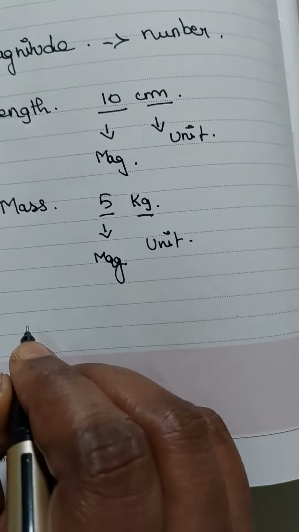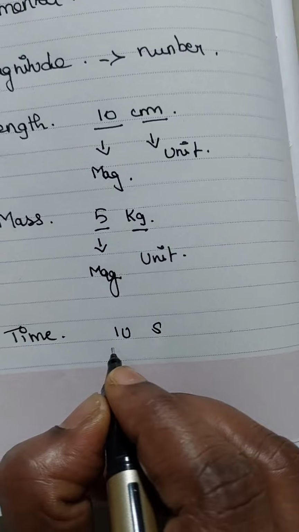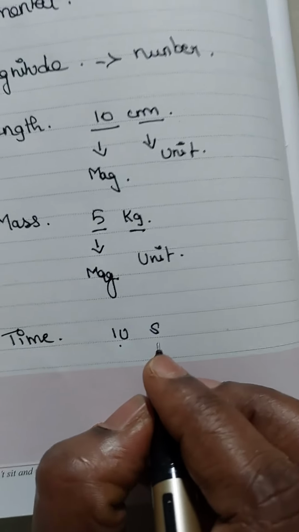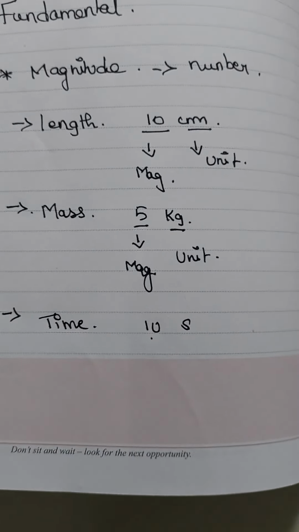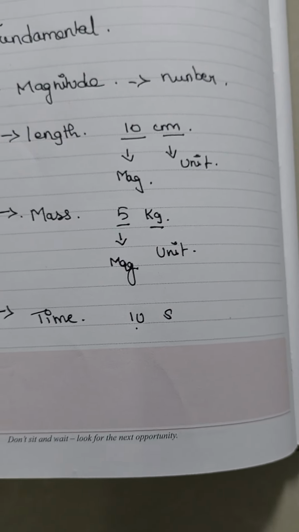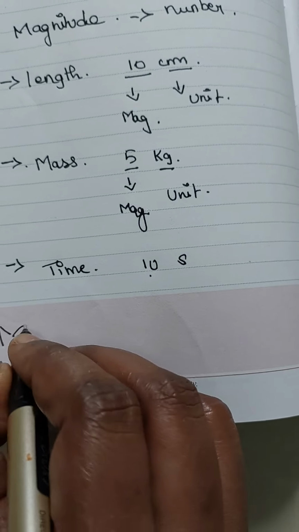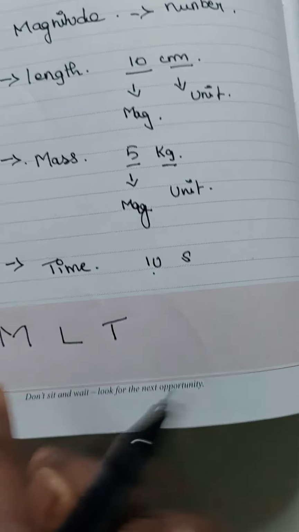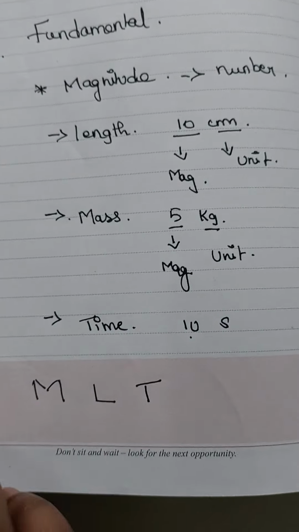And the third fundamental quantity is time. 10 seconds. In this, 10 is again a magnitude and second is a unit. So a fundamental quantity is a quantity which has only magnitude. The three fundamental quantities are length, mass, time. We can say M, L, T, where M is mass, L is length and T is time. Okay. The next quantity is the derived quantity.